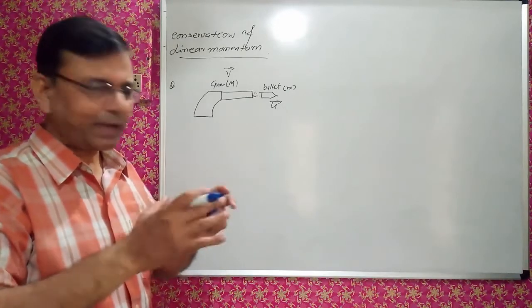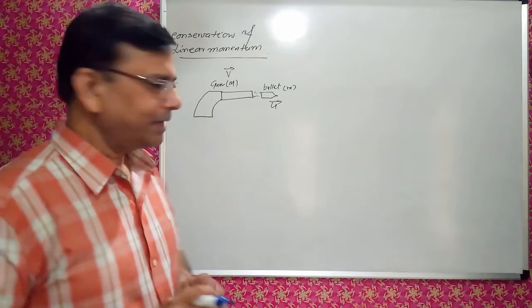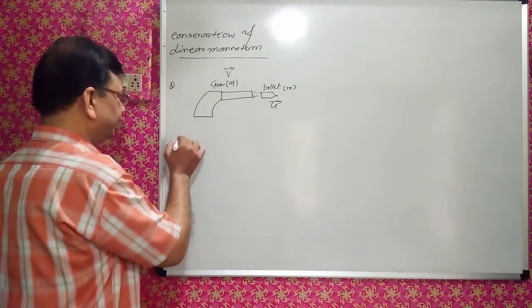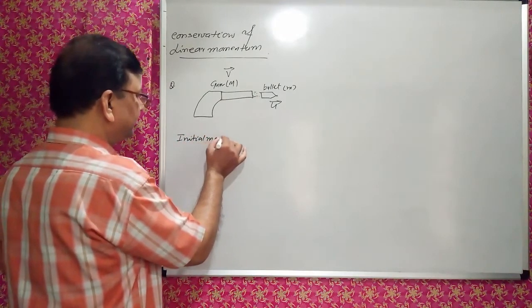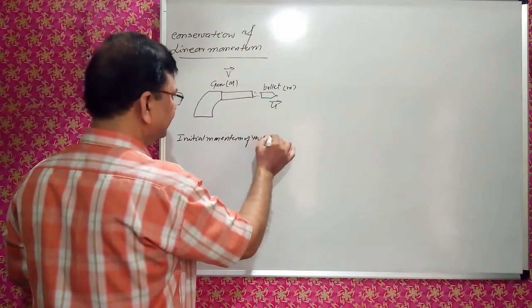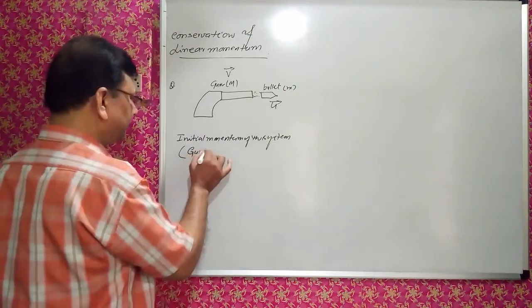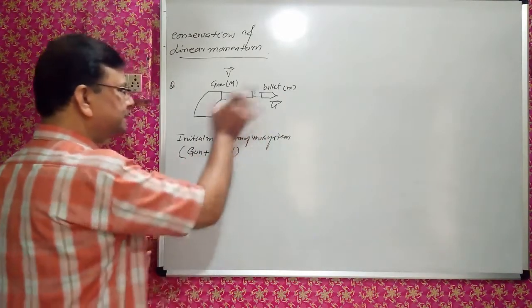We will consider gun and bullet as a system, right? So the initial momentum of the system, means gun plus bullet. This is a system.